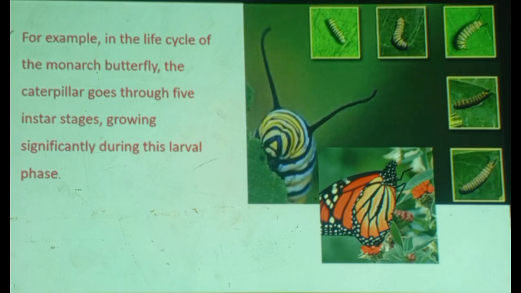This is the life cycle of the monarch butterfly. The caterpillar, meaning the larval stage, goes through five larval stages, growing significantly, with four instars. You have to correct it like this, because instars are the developmental stages between two larval stages.